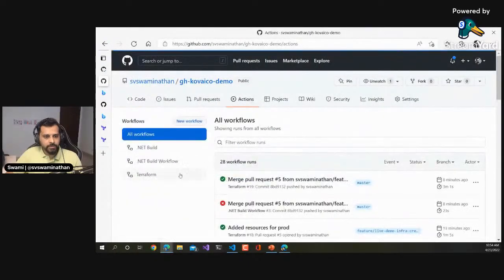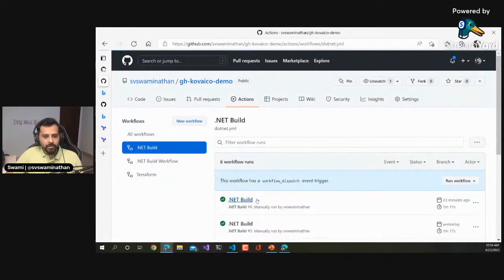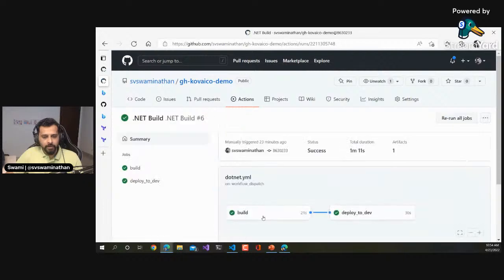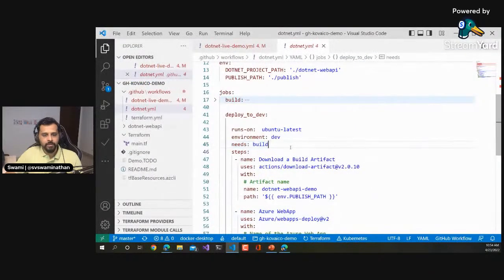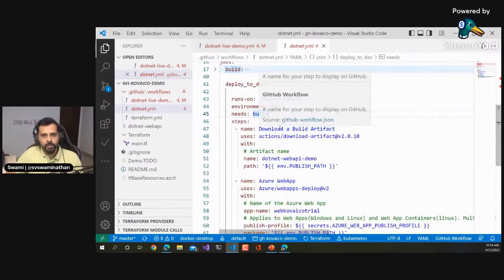If we go to actions and then go to .NET build, you see this linking build to, and then after build is complete it's going to deploy. This is because deploy to dev needs this one. You can have multiple such things. You can also have multiple jobs needed after a build. If you want to push it into some container registry, and maybe into app service and dev QA environment in parallel, you can very well do all of those at this stage. First, we want to download the build artifact.